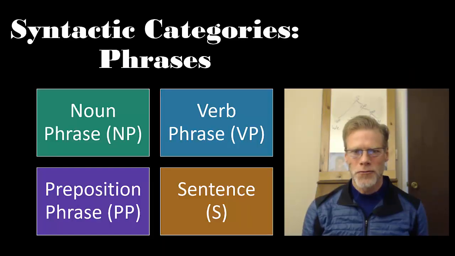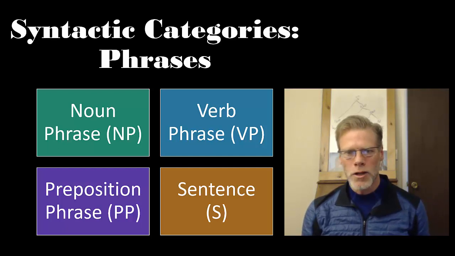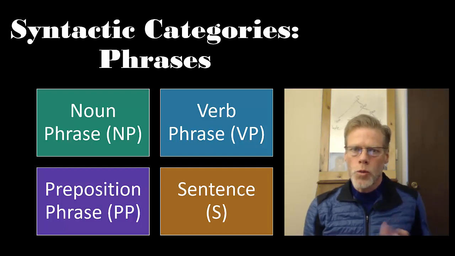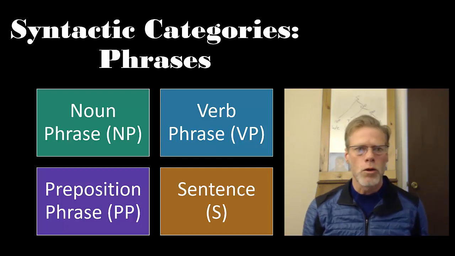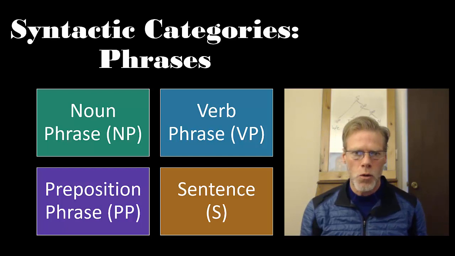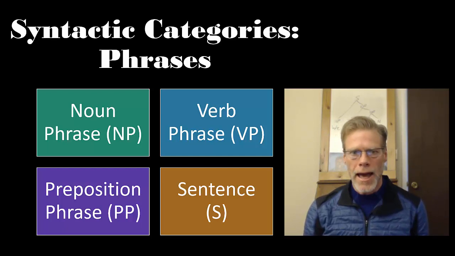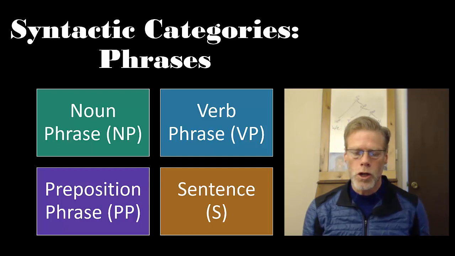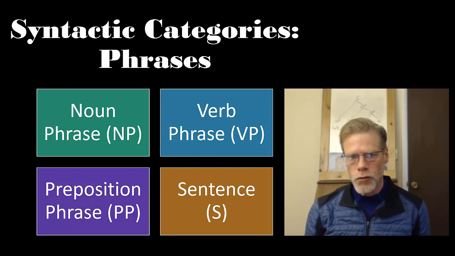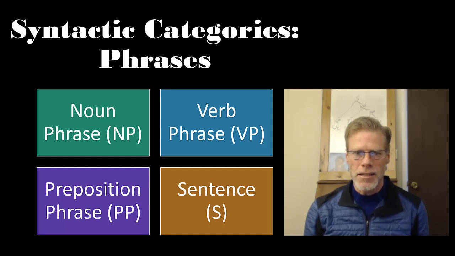Syntactic categories, phrases. In a previous video, I looked at lexical categories, that is parts of speech. There we're looking at specific words and categorizing them according to noun, verb, adjective, preposition, and so on. Now we're going to be looking at phrases. These are also considered categories, syntactic categories. So the four that we're going to be interested in are noun phrases, verb phrases, preposition phrases, and sentences.